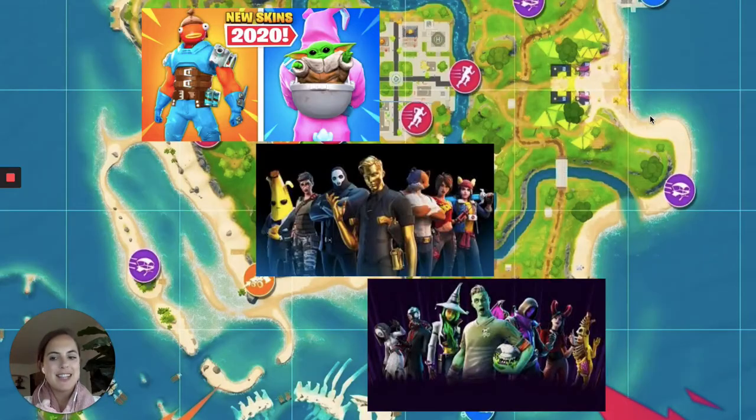And as promised, thank you for staying tuned for the new skins. My personal favorite is this Baby Yoda one. I think that's absolutely adorable. And the soccer zombie is pretty cool as well.